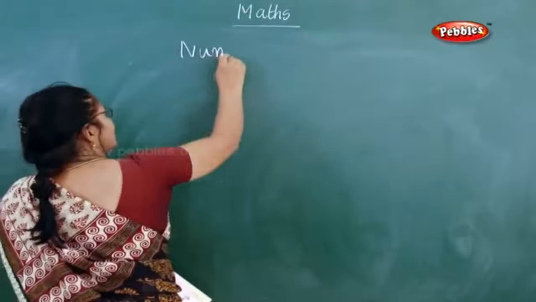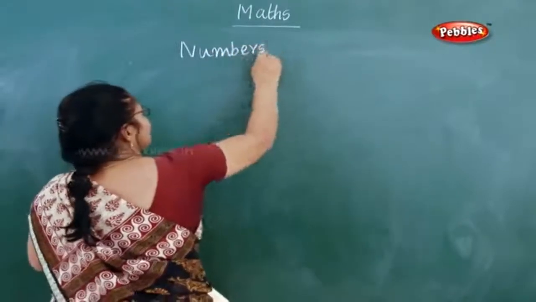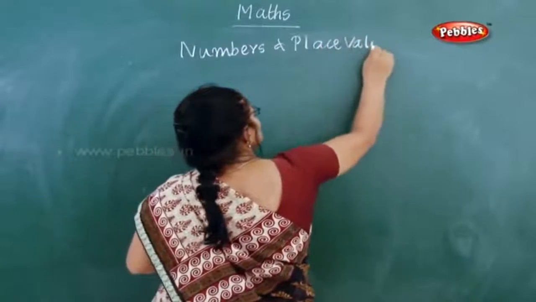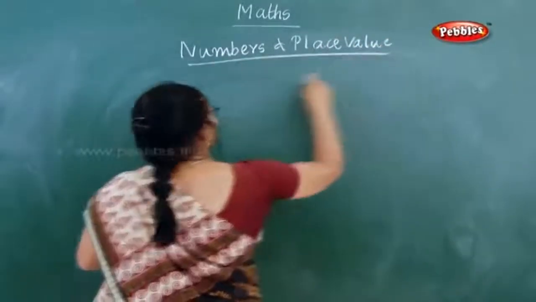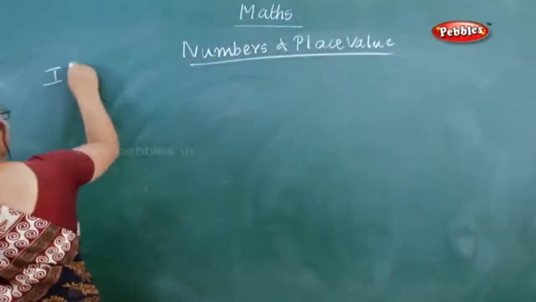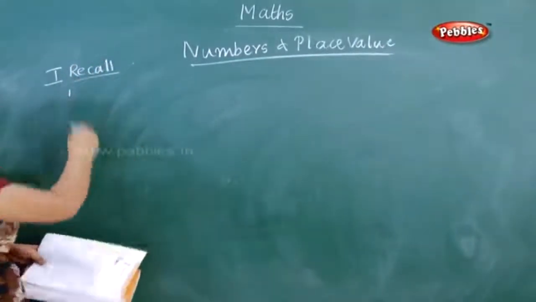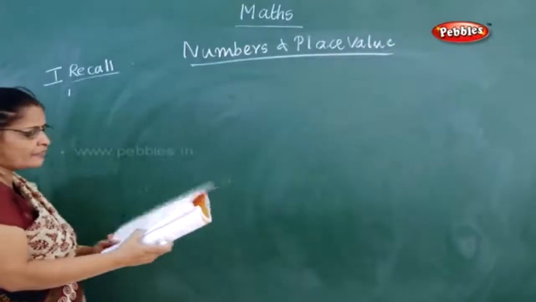The next lesson is numbers and place value. First, they have recall. Recall means you have already learnt this in your 4th standard. Now in the first one, answer the following.